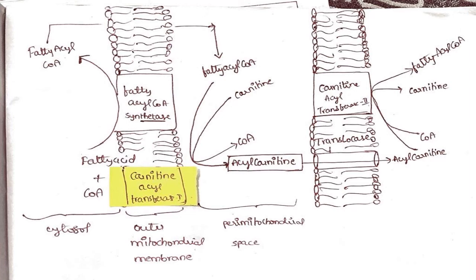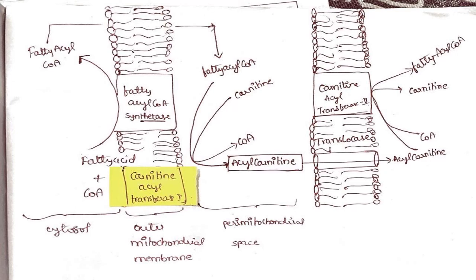So we have carnitine acyl transferase or carnitine palmitoyl transferase at the outer mitochondrial membrane, and this is now going to convert the fatty acyl coenzyme A into acyl carnitine using the carnitine, and the coenzyme A gets unbound. This will in turn result in the acyl carnitine entering the mitochondrial matrix through a transporter called translocase, which is present within the inner mitochondrial membrane.